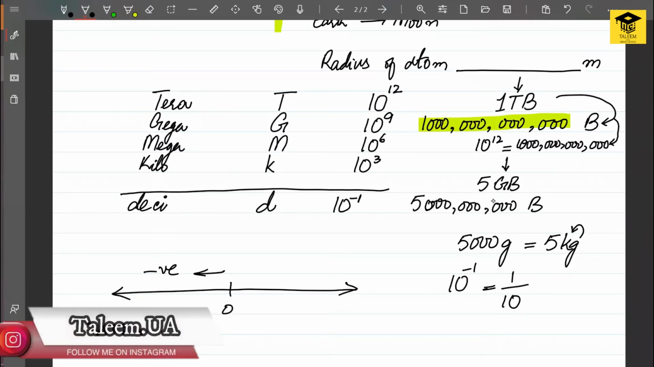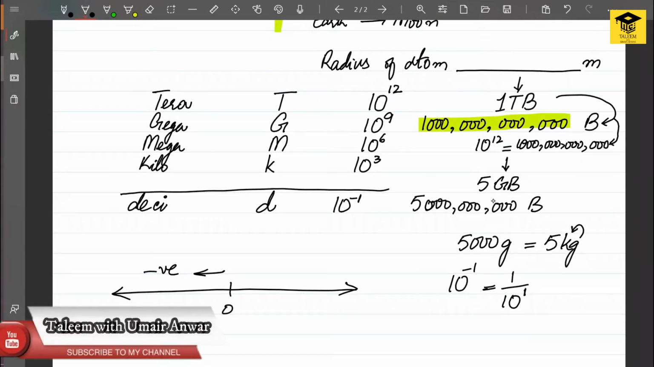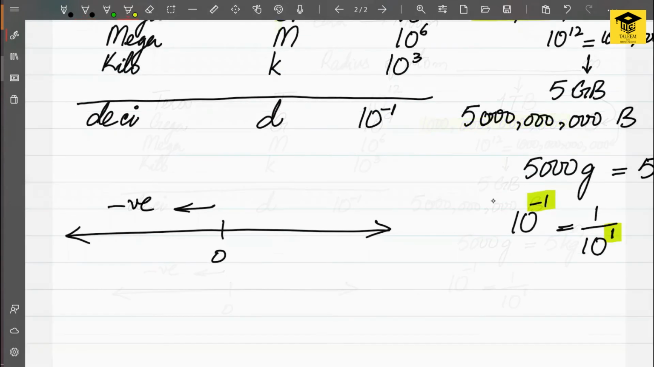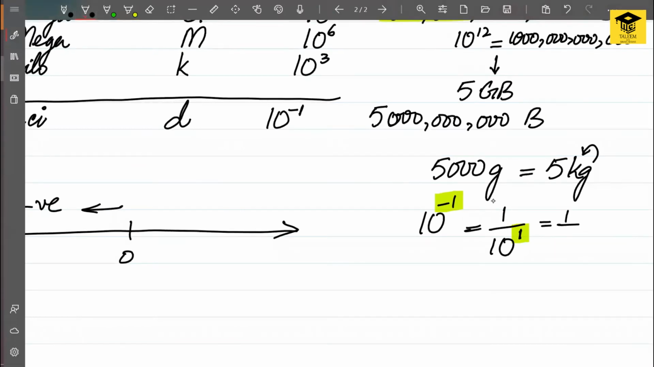Okay, it would become 1 upon 10. So this 10 has a power of 1, which was negative in the numerator, but as we moved it to the denominator, the sign of the power changed. So 10 raised to minus 1 actually represents 1 upon 10 raised to 1. And 1 upon 10 raised to 1 means 1 upon 10 simply. And 1 upon 10 means 0.1. If you divide 1 by 10 in your calculator, this is the answer you are going to get.